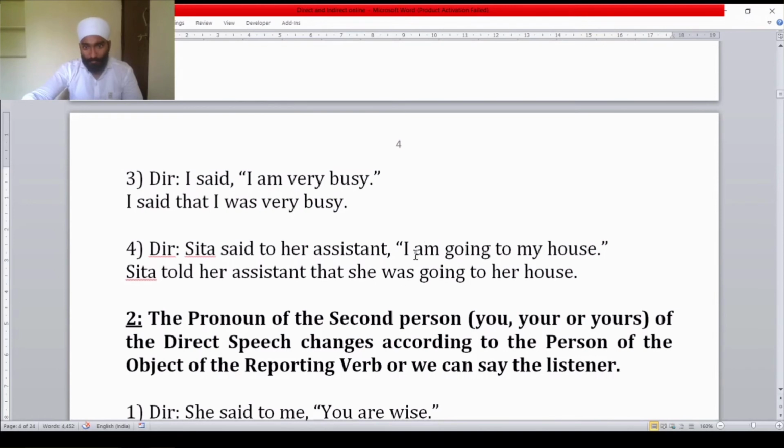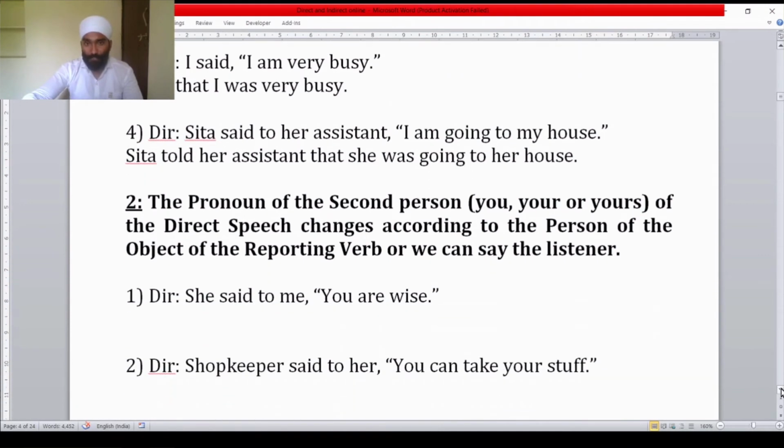Was going: present continuous became past continuous. To her: this my also became her. This is the possessive case. So instead of my, it will become her. My means whose. This is a first person pronoun and this is related to the subject. So here we have used her. Her house. Full stop.